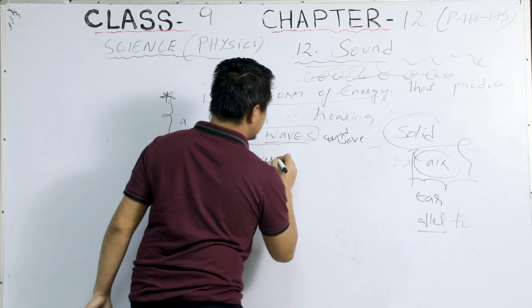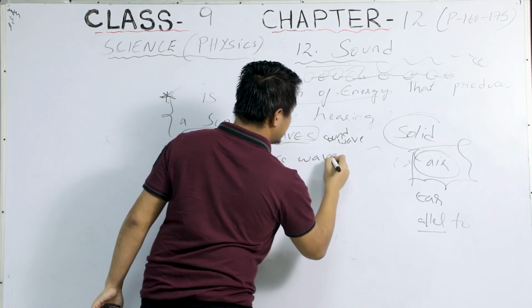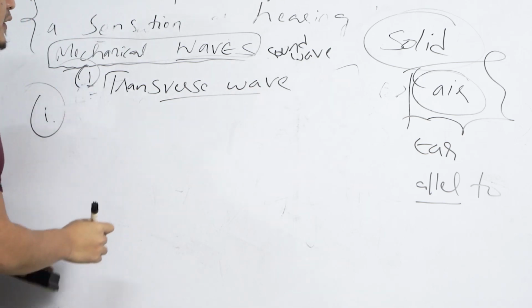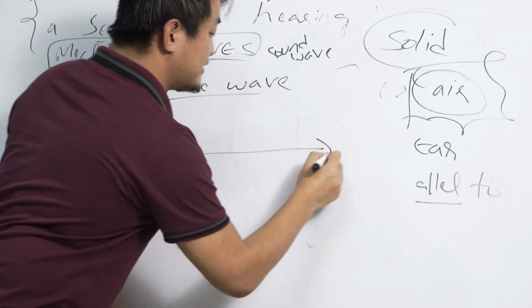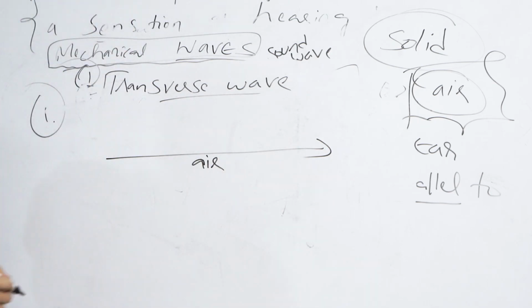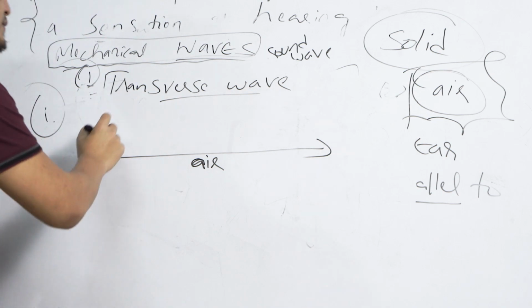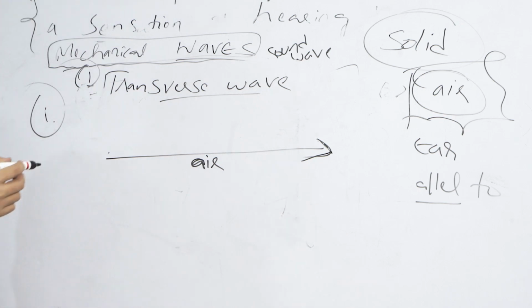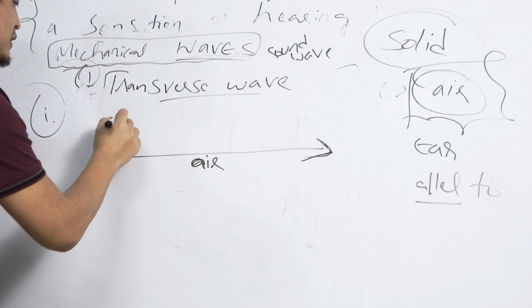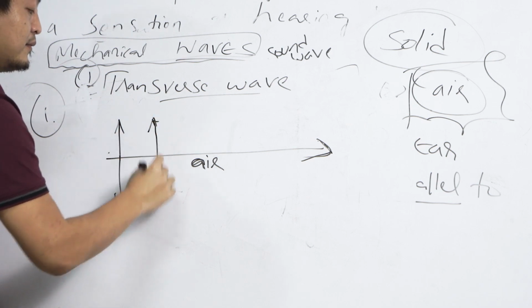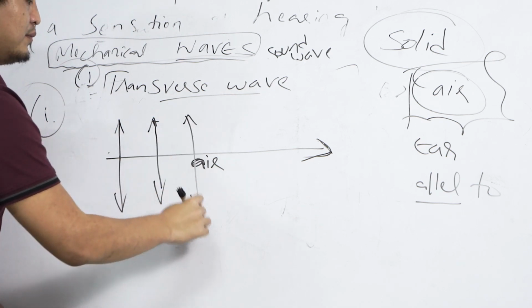What is a transverse wave? Now, transverse wave means, see, this is the direction of air, right? And what happens in this kind of waves? Here the particle will just move up, move down, move up, move down, move up, move down.